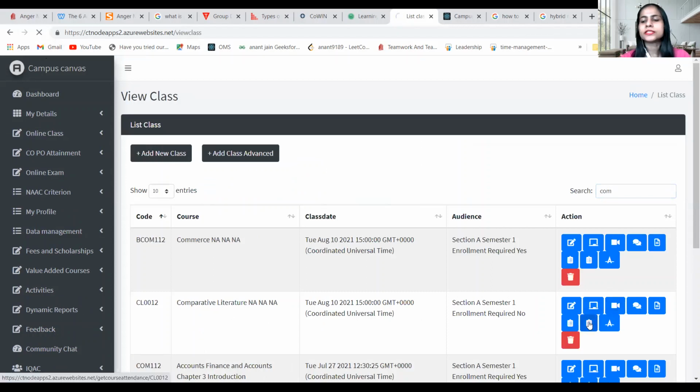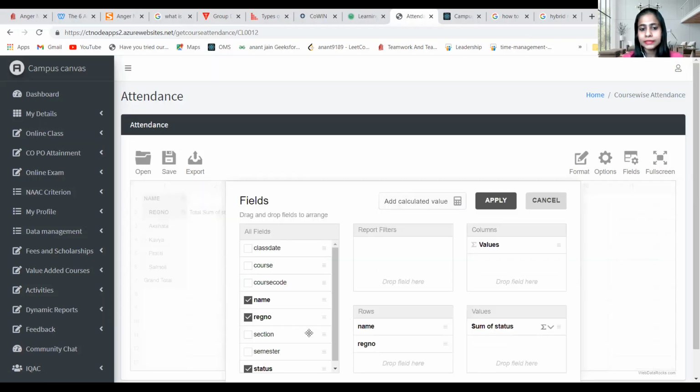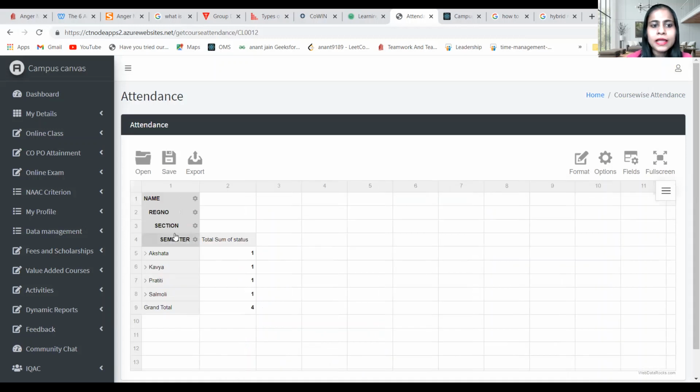Along with this, I can see one more feature added, which says I can get the list of the students as per their semester and section. For this, I just have to go to fields and select which fields I need. Let's say I need name, registration number, and section. I'll simply drag and drop them here, and I need the semester details also. Drop here, click on apply. I got all these details: name, registration number, section, semester. I'll get all the details of each and every student. Along with this, I can open the file, save the file, and even export this file.